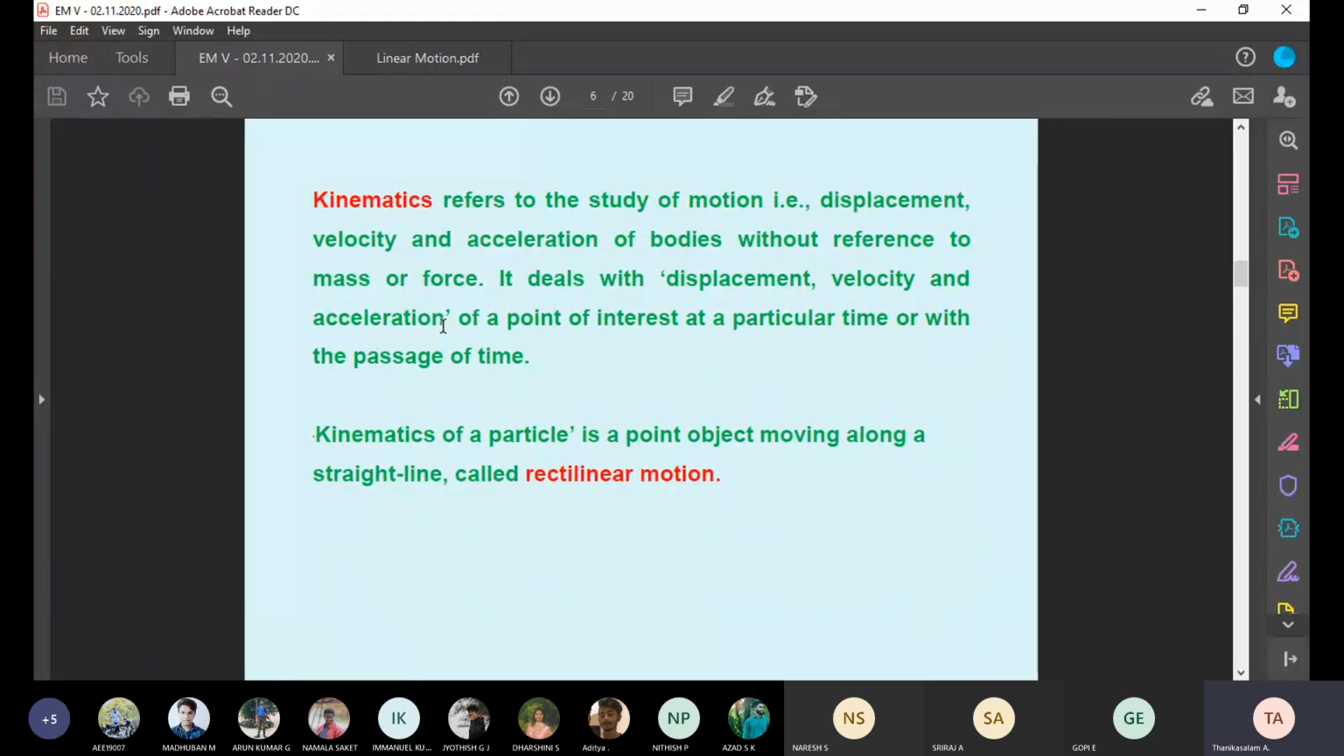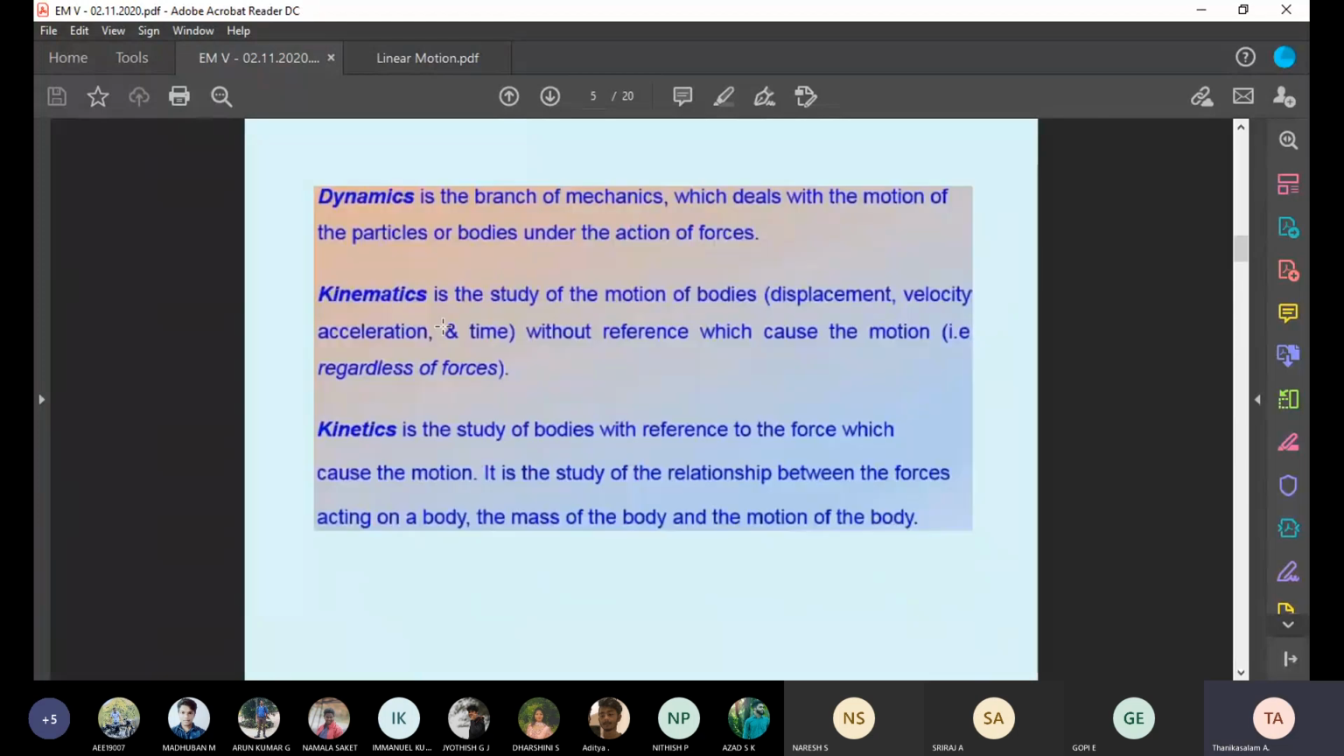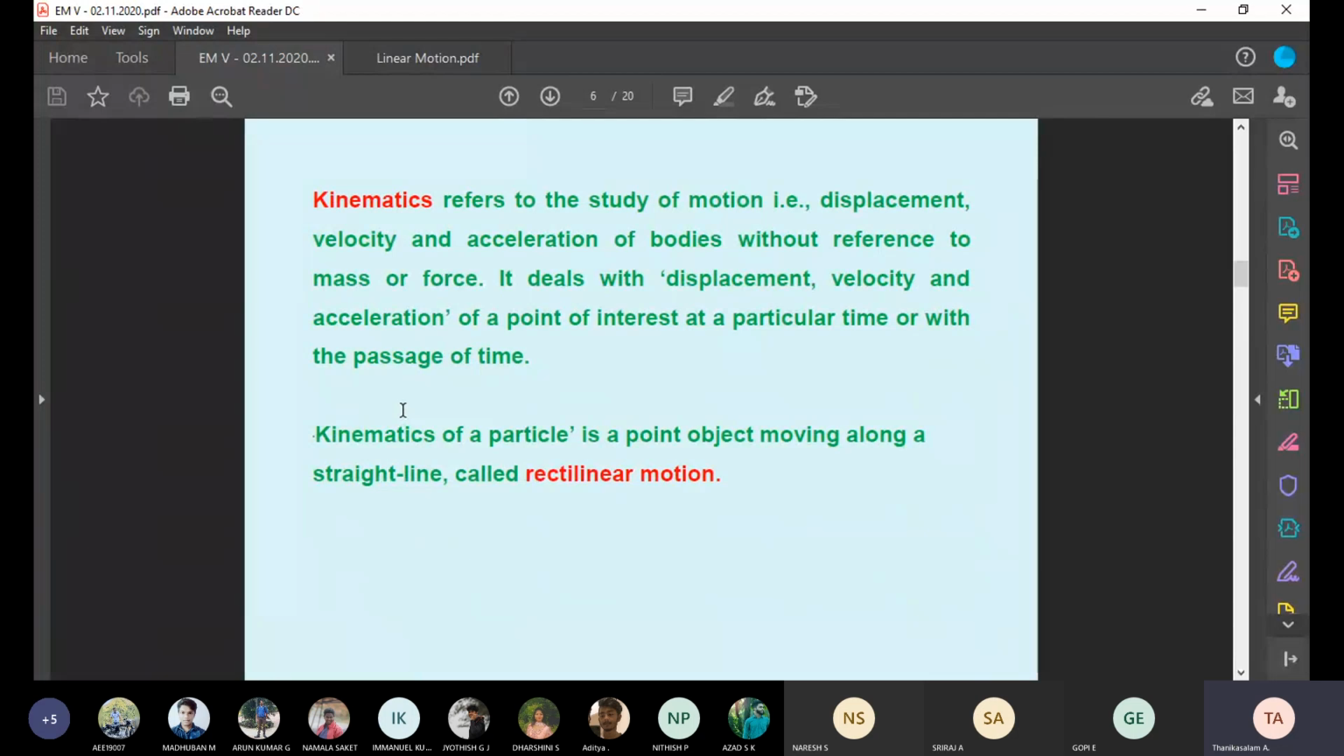We discussed what rectilinear motion is. A particle moving in a straight line path is called rectilinear motion. Then we know the difference between kinematics and kinetics. So remember these equations and the assumptions. We are going to solve the problems now.